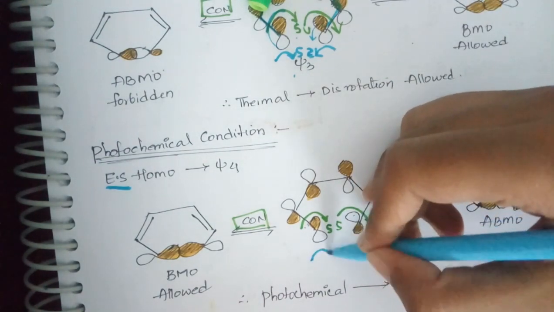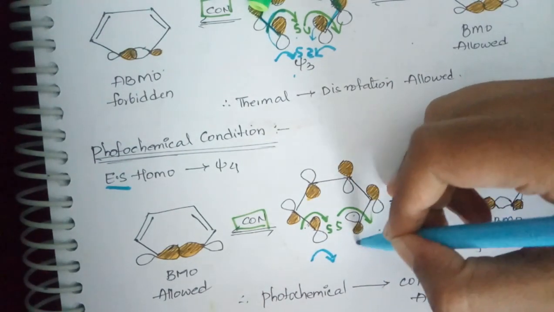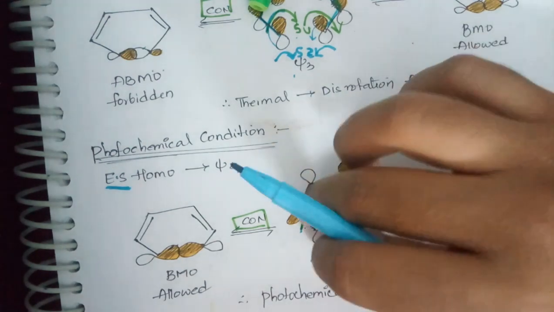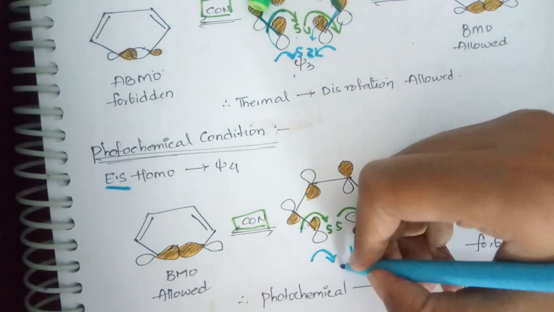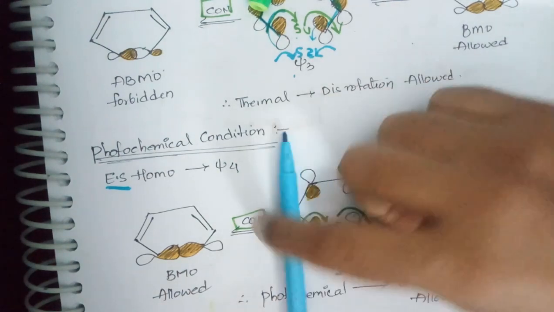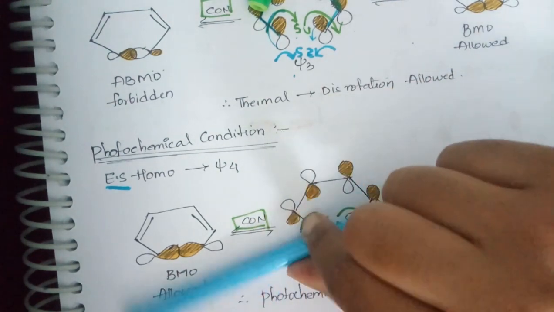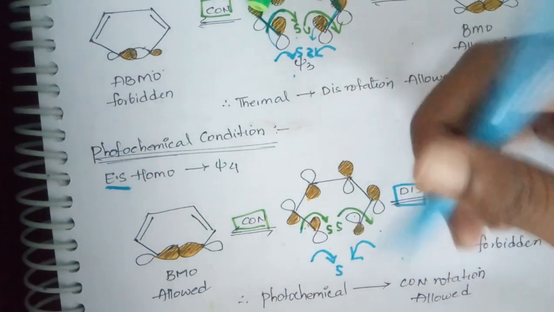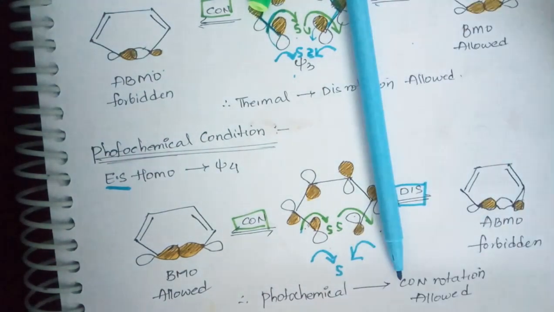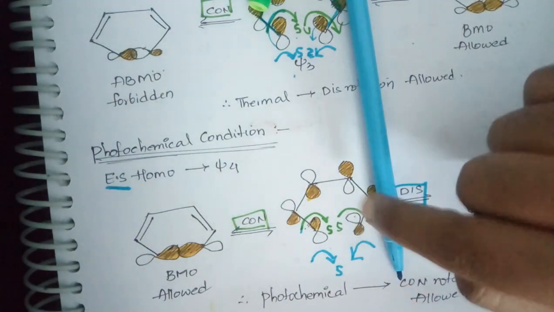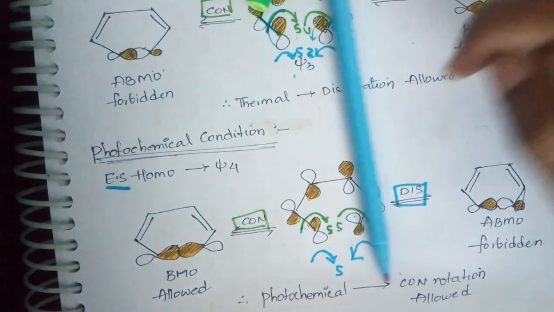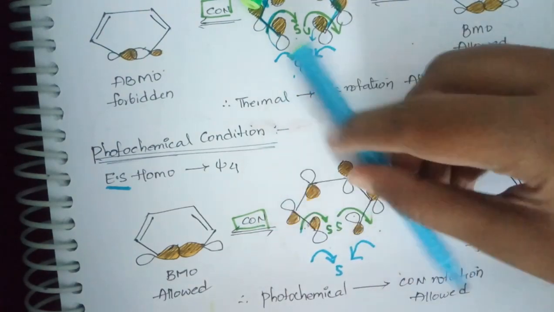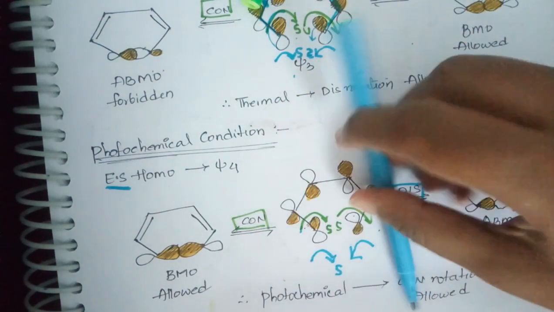So one lobe I am rotating in clockwise, the other lobe I will rotate in anti-clockwise. When I rotate this lobe towards clockwise, shaded will go inside. Here you are having a shaded part. When I rotate towards clockwise, shaded will go inside. In the same way, for this lobe, shaded is downside. This lobe you consider as a shaded part. This is clockwise, this is anti-clockwise.